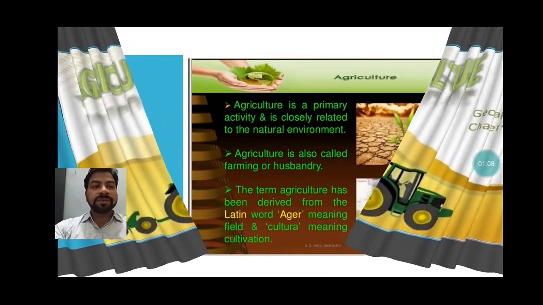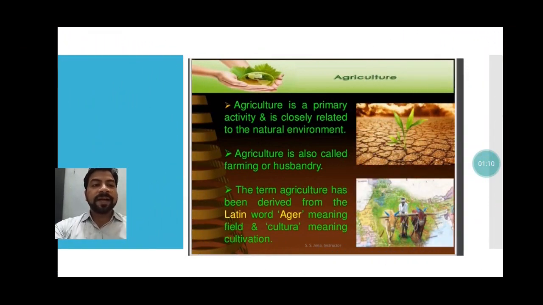You can see here, students, when we define agriculture, it is a primary activity and is closely related to the natural environment. First, understand why agriculture is called a primary activity. What do you know about primary activity?